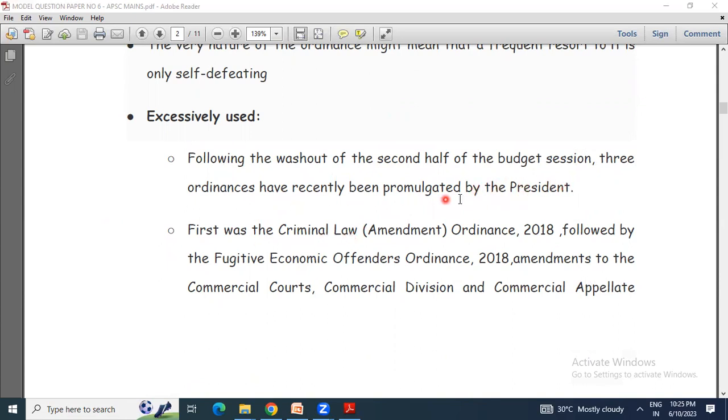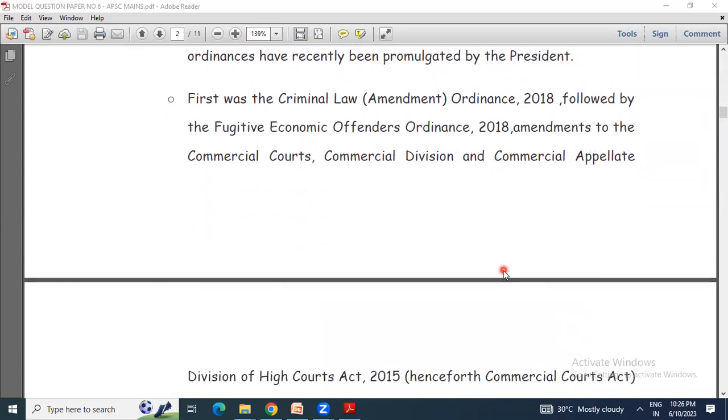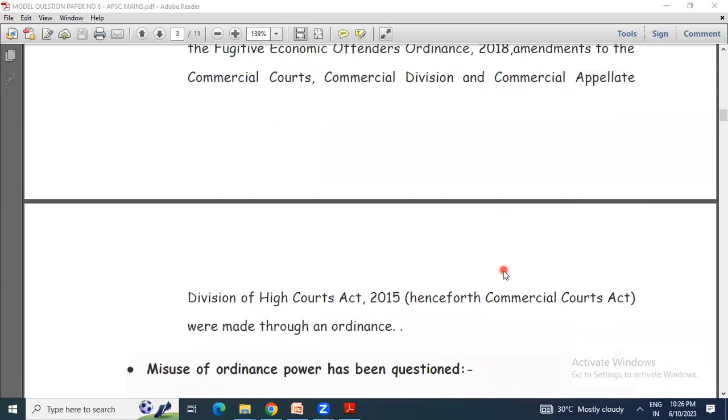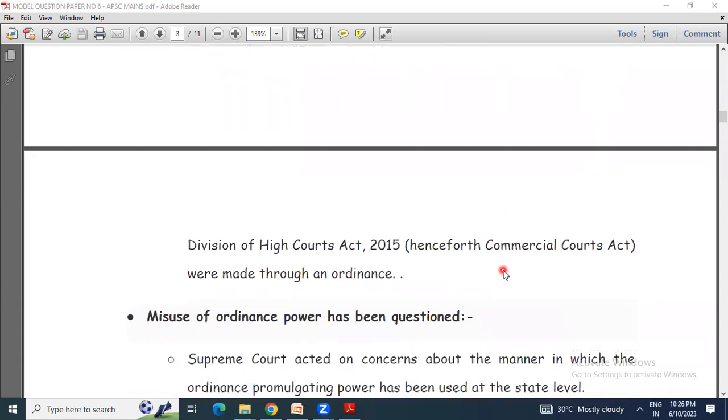First was the Criminal Law Amendment Ordinance 2018, then the Fugitive Economic Offenders Ordinance 2018, and amendments to the Commercial Courts, Commercial Division, and Commercial Appellate Division of High Courts Act 2015, hence the Commercial Courts Act. So they were made through an ordinance.